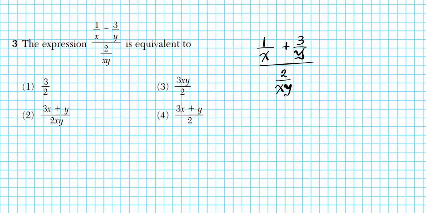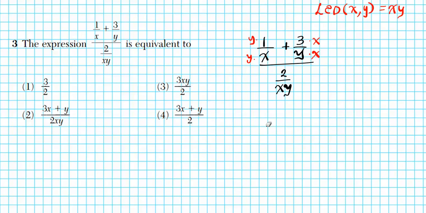In the numerator, the LCD of x and y is xy. So in order for this denominator to be the LCD, I have to multiply by x, top and bottom. And in order for this denominator to be the LCD, I have to multiply by y, top and bottom. That's just because the LCD of x and y is xy. So we want to make the denominators equal to the LCD.